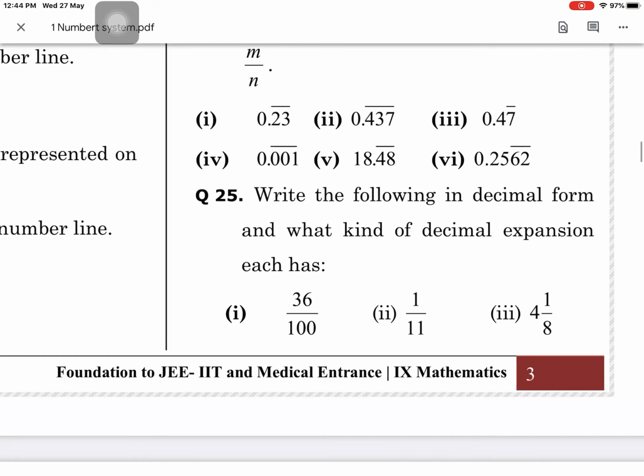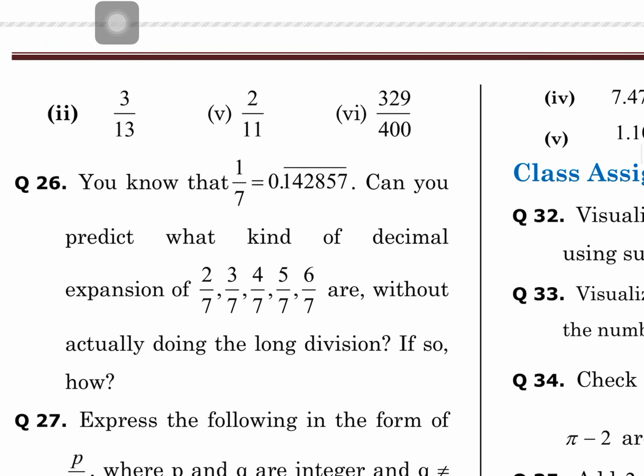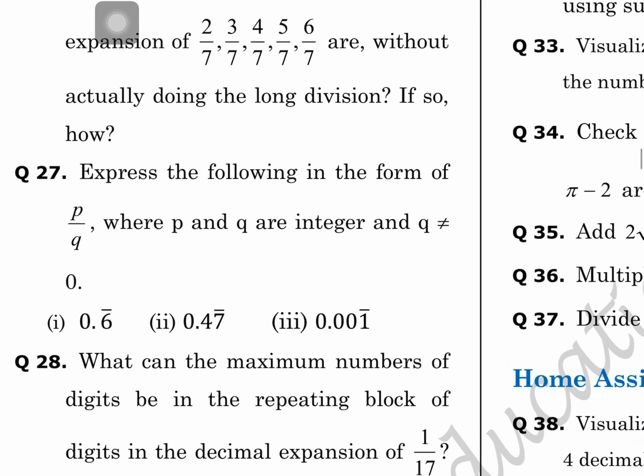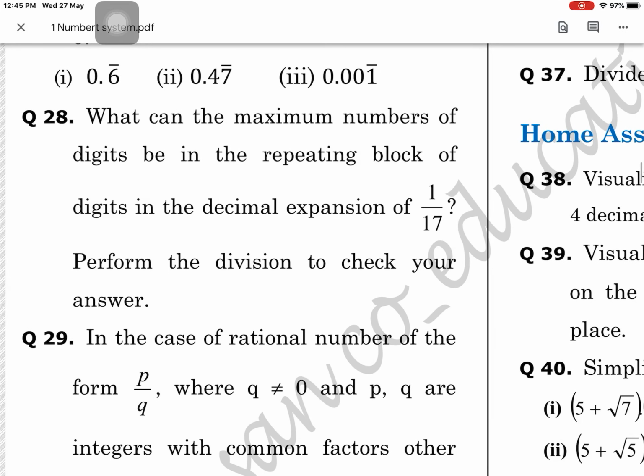Write the following decimal forms and what kind of decimal expansions each has. Obviously, the decimal expansions we have seen yesterday are of the terminating and non-terminating types. The 26th question also we have attempted in the earlier lecture. Question 27: express the following in the form of p by q, where p and q are integers. And the 28th problem: what can be the maximum number of digits. This also you can solve, I hope.